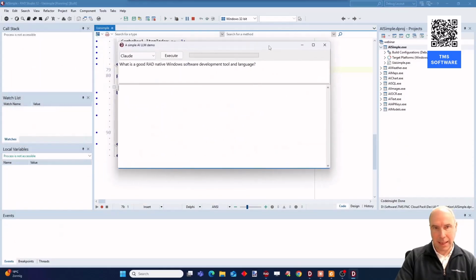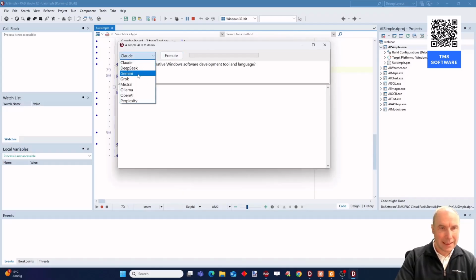I run this application. In this case, it is a VCL application. To note is that the FNC Cloud AI component is a component that can be used both in VCL but also cross-platform in FireMonkey applications.